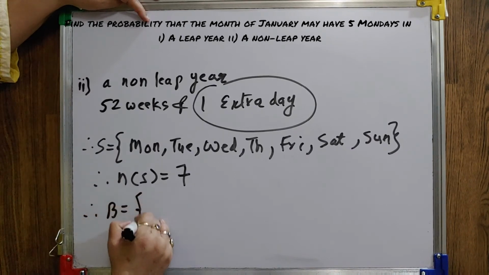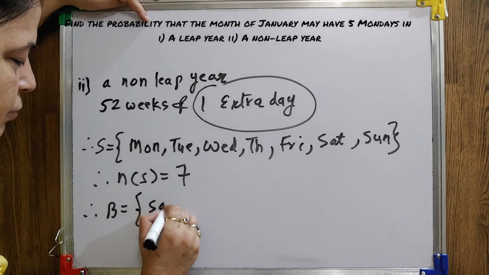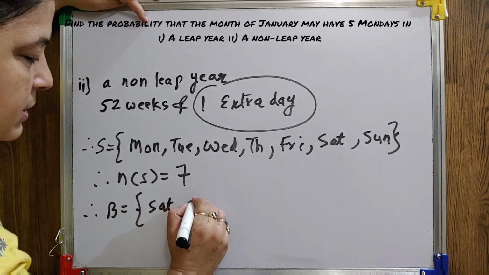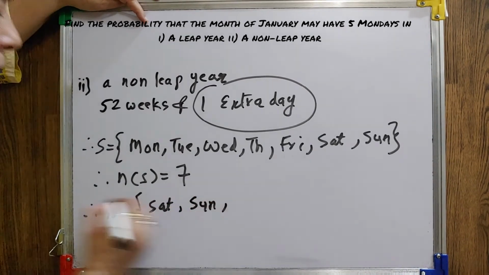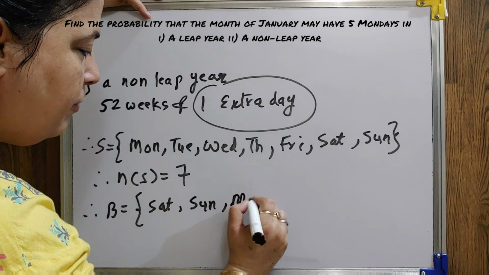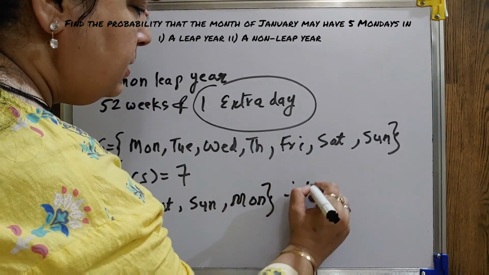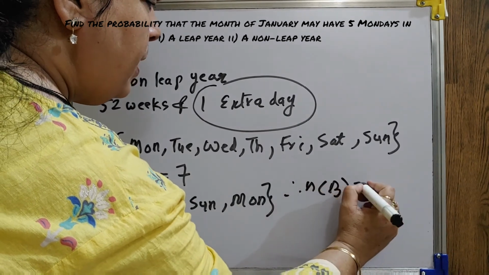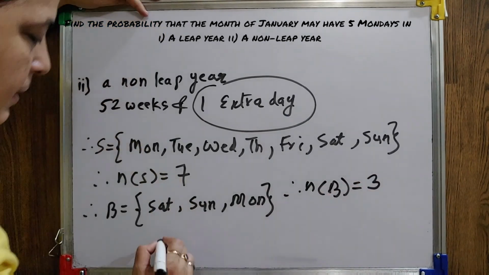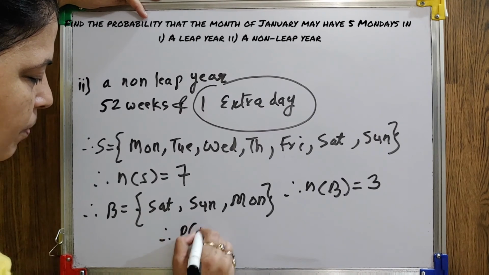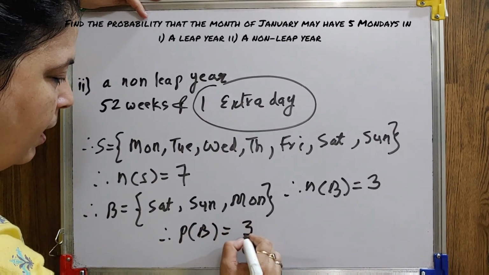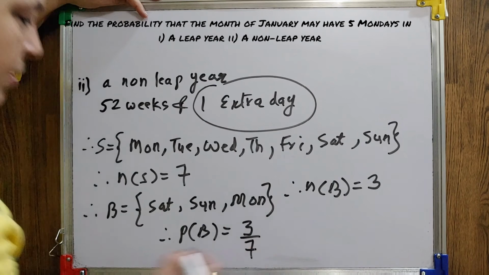As we have seen earlier, if our January starts with Saturday, I am getting 5 Mondays. If it starts on Sunday, then also 5 Mondays. If it starts on Monday, then also 5 Mondays. So my N of B will be 3. Again, I am getting the probability 3/7.